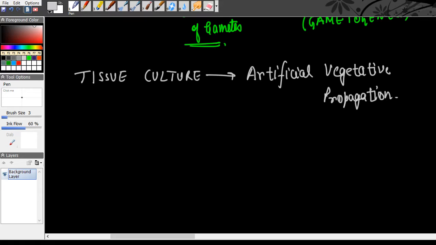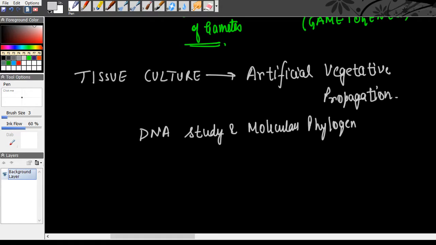For example, in your heredity chapter, there is the concept of DNA study and molecular phylogeny, and it is in a green box. We compare the structures of the DNA, and if they have similarities, we say that they are related. If they don't have similarities, we say they are not related.